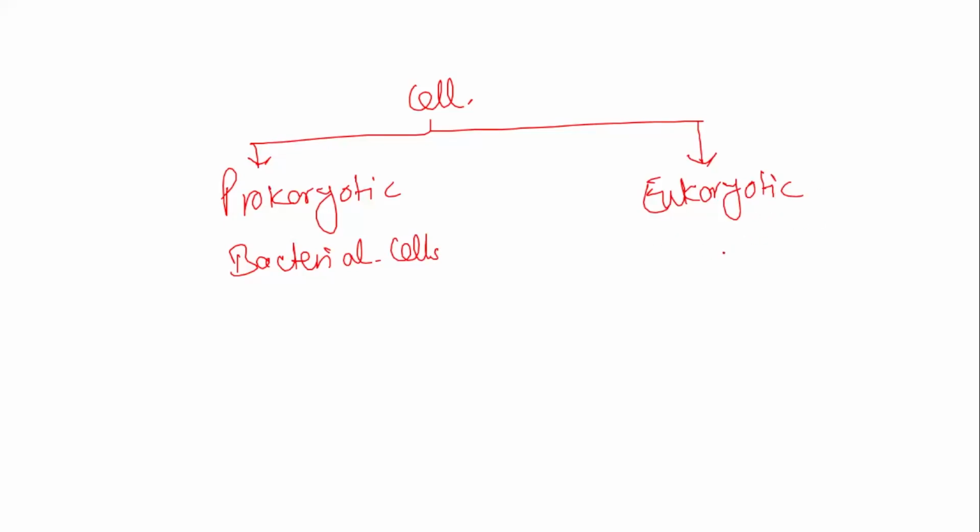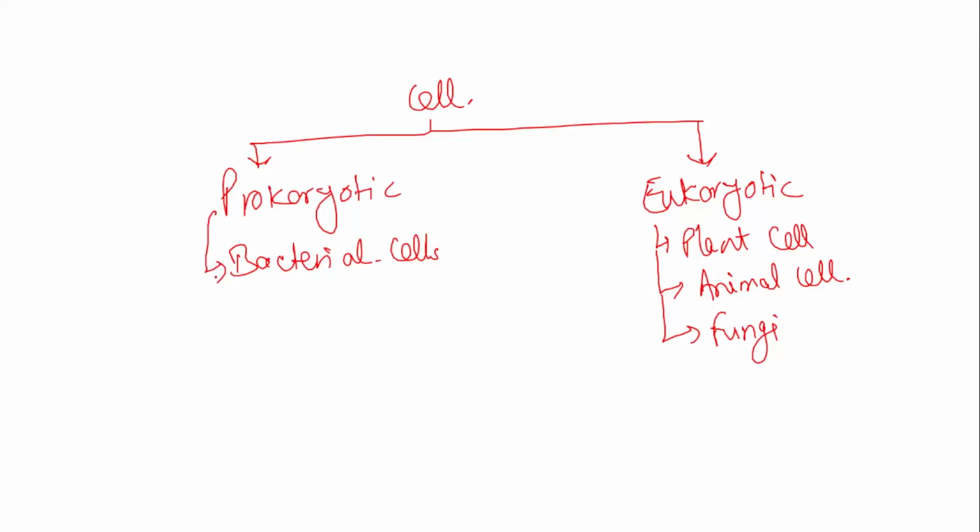Eukaryotic cells might be plant cells, they might be animal cells, or they might be fungal cells, fungi. So these are different kinds of eukaryotic cells, and they can be classified under these different categories.